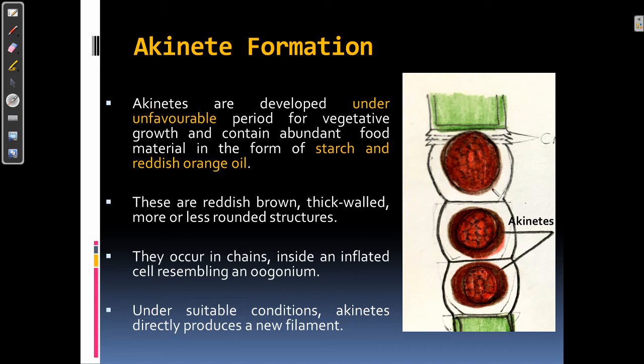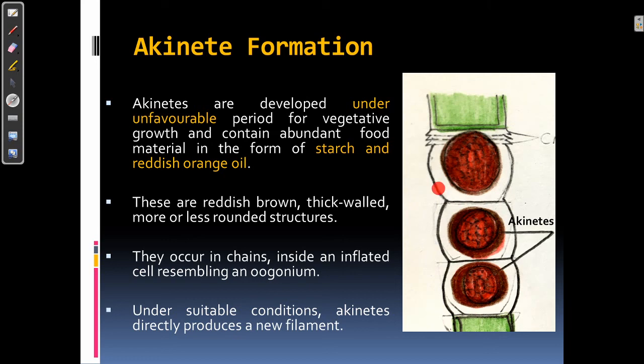Here you can see they are reddish brown in color and very thick walled, and the protoplast of each cell changes into a single akinete. They can occur in chains inside inflated cells which resemble an oogonium.